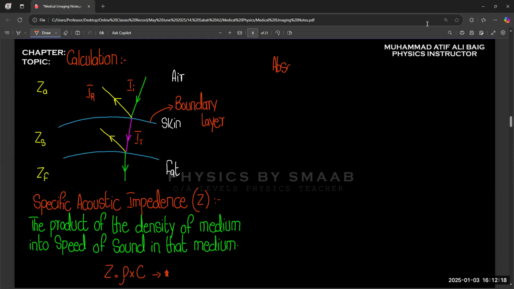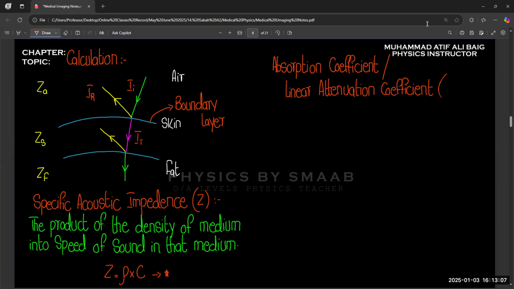We have the absorption coefficient, or you can also call it the linear attenuation coefficient, K. The concept of attenuation is simple.